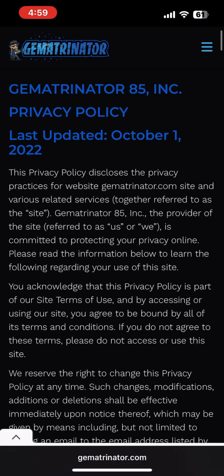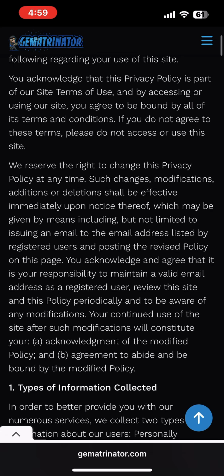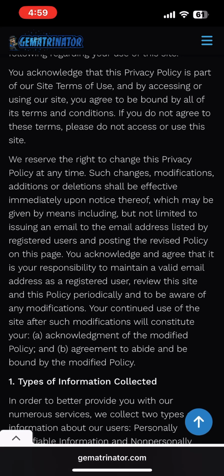You acknowledge that this privacy policy is part of our site terms of use. And by accessing or using our site, you agree to be bound by all of its terms and conditions. If you do not agree to these terms, please do not access or use this site.